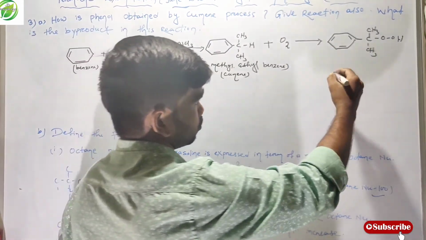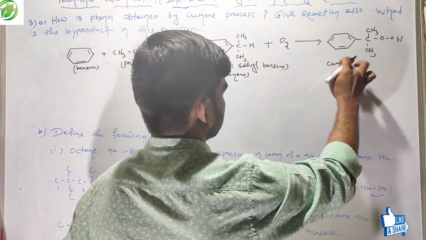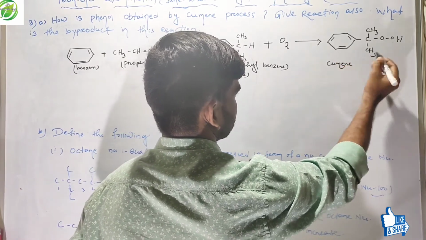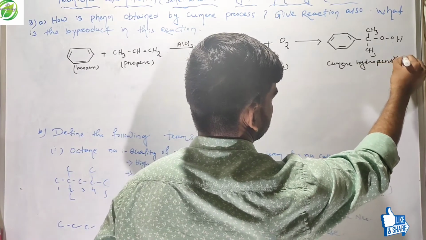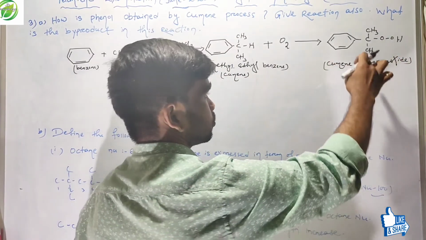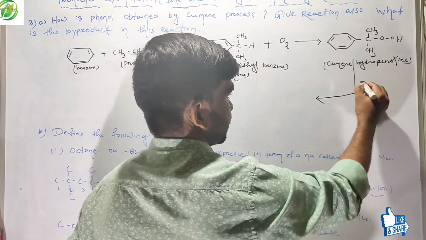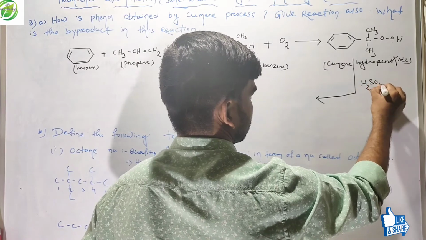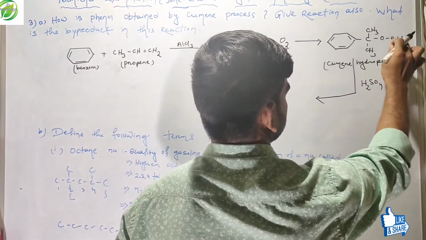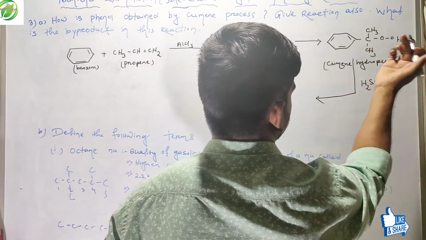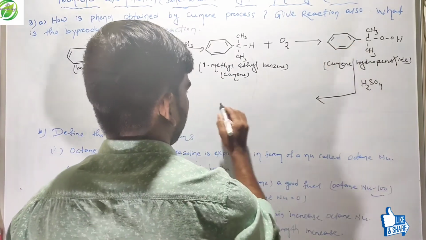This product name is cumene hydroperoxide. Friends, when this cumene hydroperoxide reacts with H2SO4, that is sulfuric acid, this OH group joins this benzene and forms